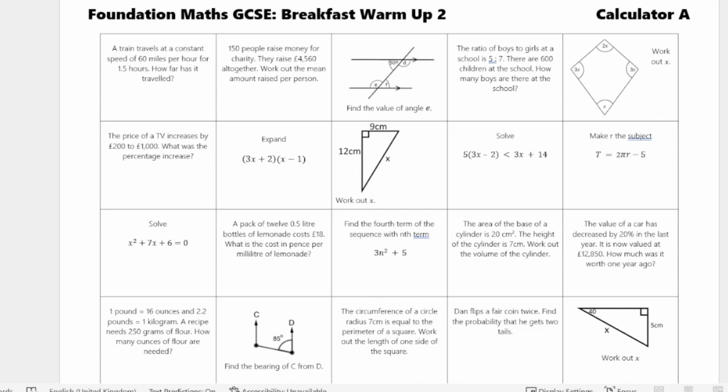This has come from Resourceaholic. This is a fantastic maths revision site. I will link them in the description. And I did not create this. I have kind of stolen this, just to make you aware of that.